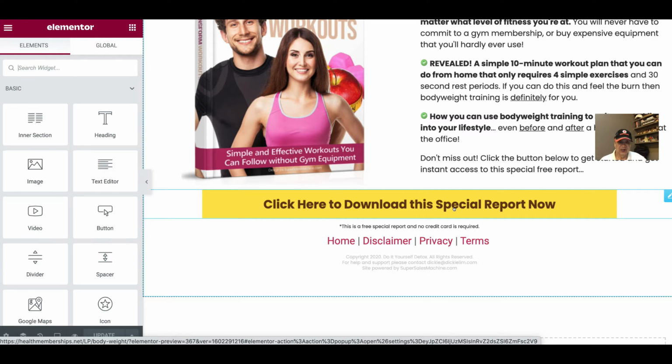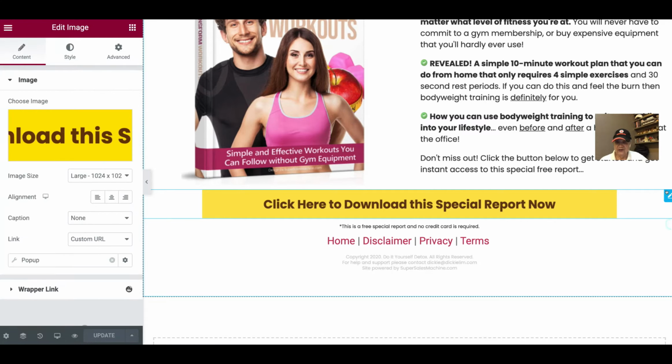Instead, you can put your sign-in page and everything inside the landing page, but sometimes you say, oh, I don't want to congest it, I want people to focus. But when they have the interest in the weight loss or body weight, then they click this button, and then it will pop up. Otherwise it will not pop up. So that's the reason why we created this pop-up. Whenever people come to this pop-up, I'm going to show you how it looks.